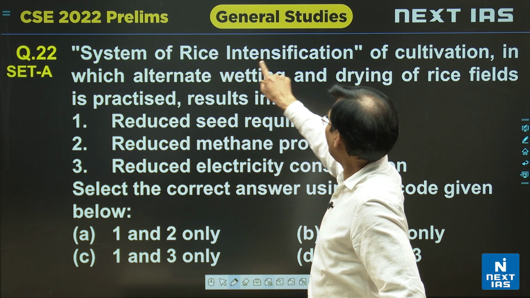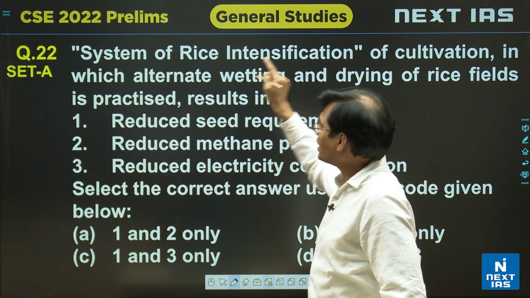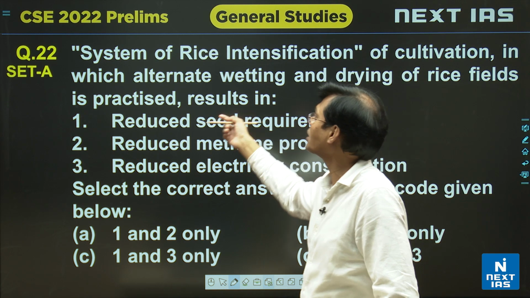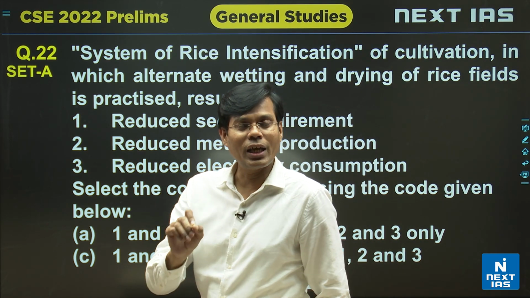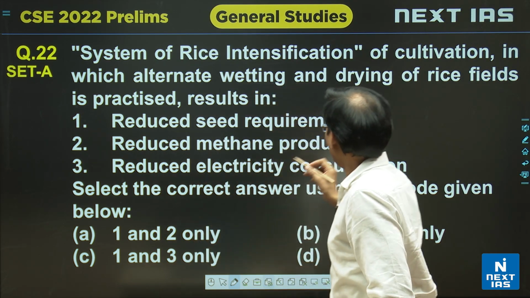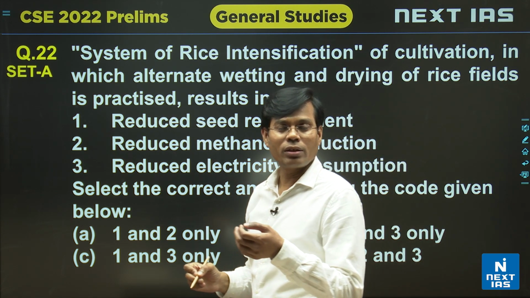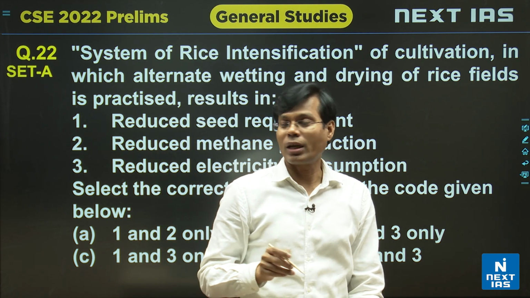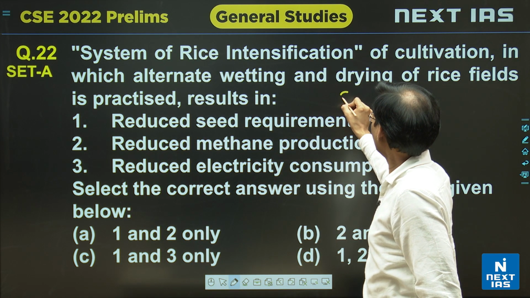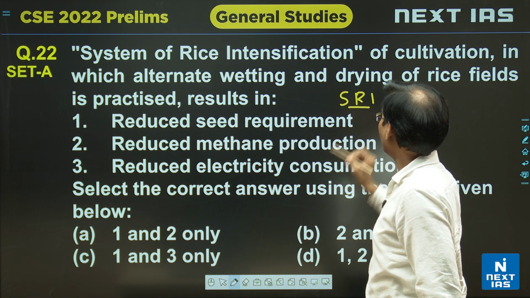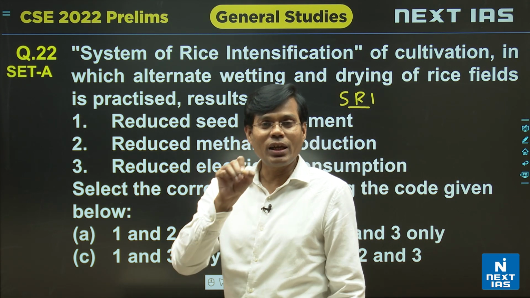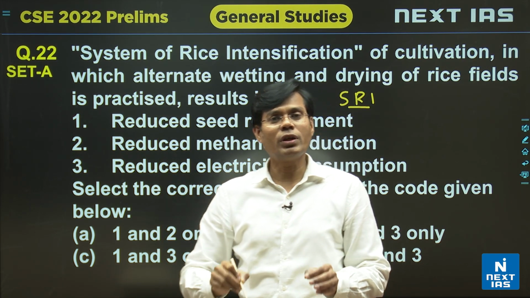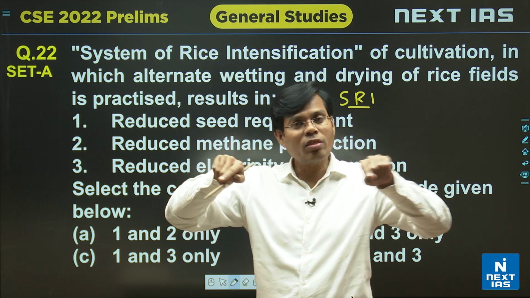The system of rice intensification of cultivation, in which alternate wetting and drying of rice fields is practiced, results in... So that is one modern technique, the SRI method. Unlike the transplantation method or direct seeded rice, this method is also very popular in recent times. In the SRI method you know very well that relatively less water is consumed, and that is why it is the preferred method in which rice production is more with less water.